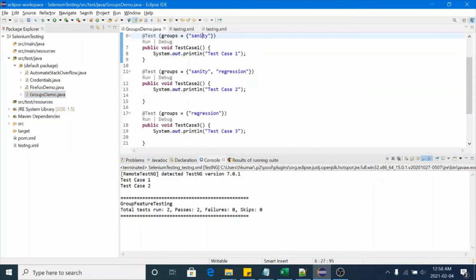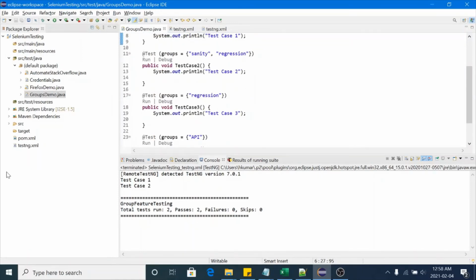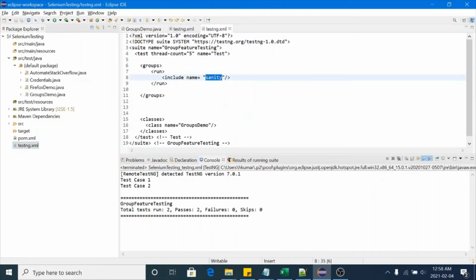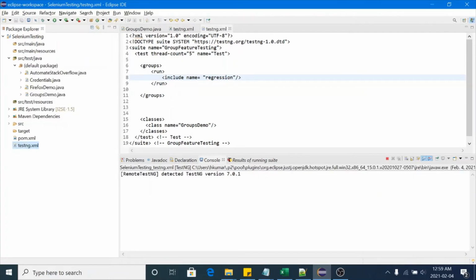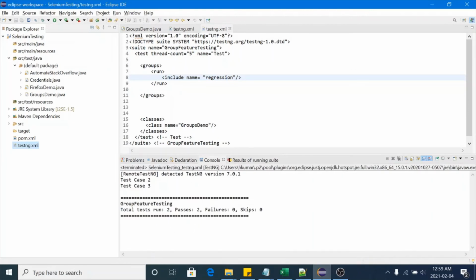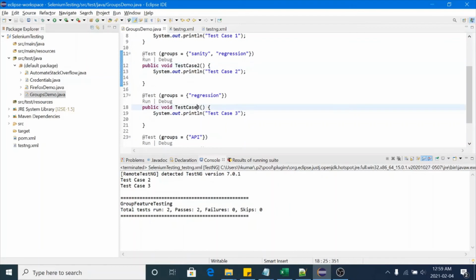So let's try the regression one. We are having two test cases of regression. Okay, let's try regression here. Guys, group name in Selenium is case sensitive. If you use capital S here, it will not work. So it should execute two test cases. Run as TestNG. Yeah, have a look. It's running two test cases, test case 2 and test case 3. So in our file, test case 2 belongs to the regression group, and test case 3 belongs to the regression group.